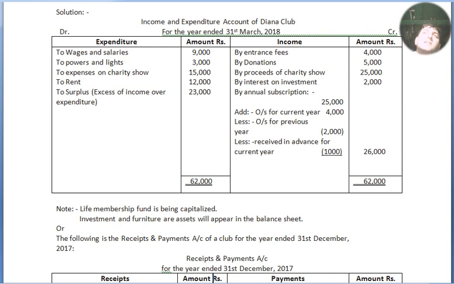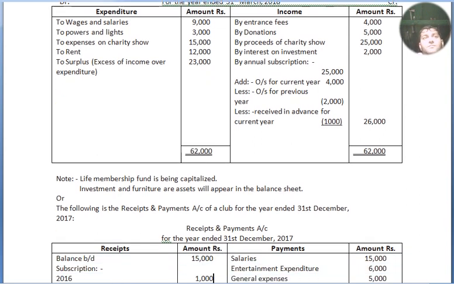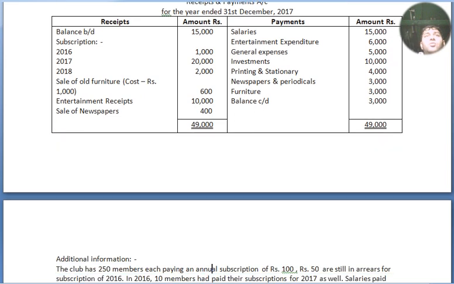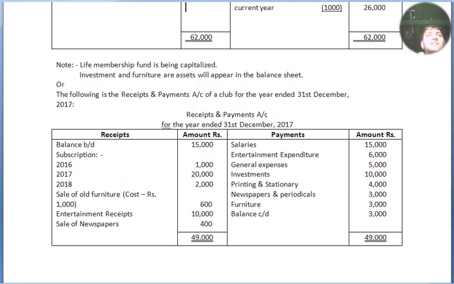is known as surplus. I have made a note also so that it will be easy. Life membership fund is not being considered because it is a fund, and a fund needs to be capitalized under the balance sheet. Investment and furniture assets will appear in the balance sheet. If there is a depreciation, reduce, increase, sale or purchase, or any kind of difference, like a loss or profit, that amount will only come in the income and expenditure account. Others will not be considered in the income and expenditure account.